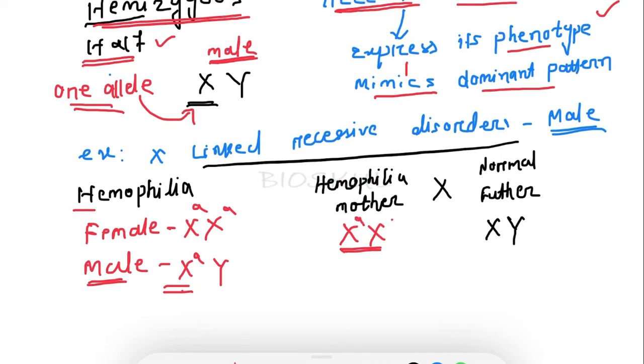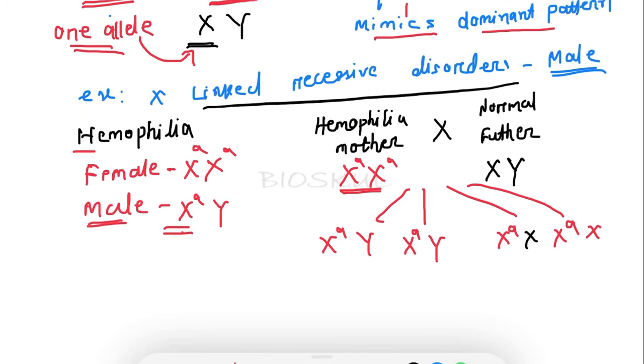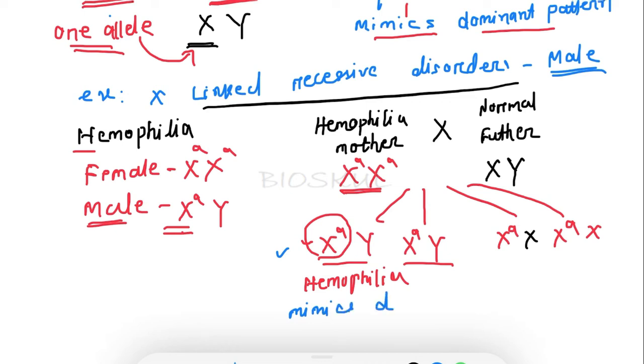So let's cross them. Here you can see the males. The male inherits one X chromosome from the mother, and though this X chromosome is present alone as a single copy, it is able to express. That's why the males are hemophilic. So here the recessive allele alone is able to express its character, and it mimics the dominant pattern. That's why it is known as pseudodominance.